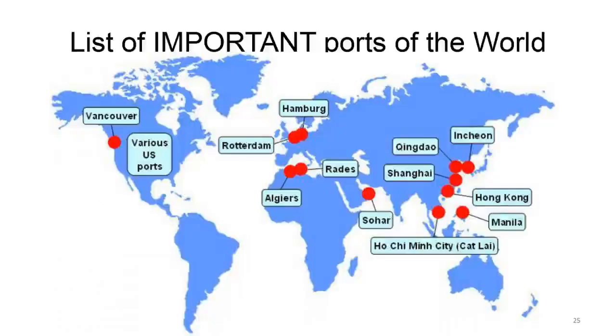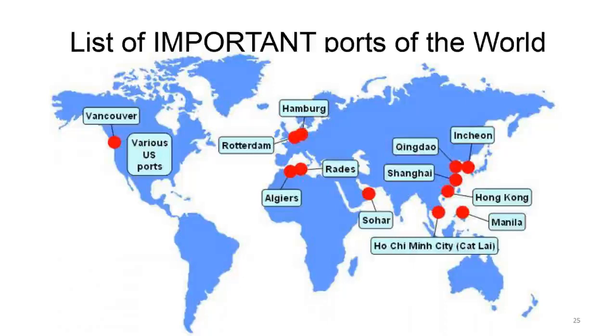And then the list of important ports in the world. Most important ones are Vancouver, which is in Canada. There are various ports on the east coast of USA. And then we have Rotterdam, a very important one, Rotterdam and Hamburg in Europe. And then Algiers and Rhodes are important because through the Panama Canal we cross Asia and Africa, we cross in between, and then we touch Rhodes and Algiers, and then move towards Rotterdam or Hamburg.